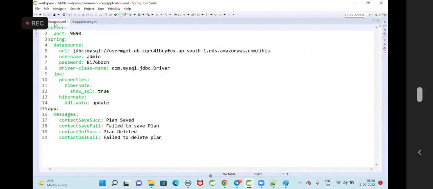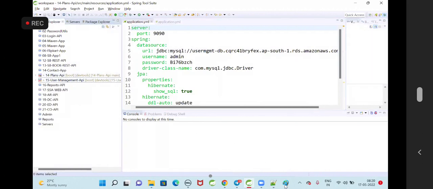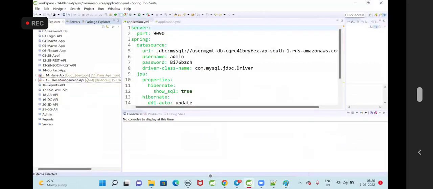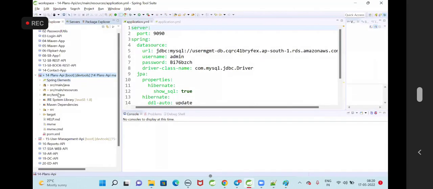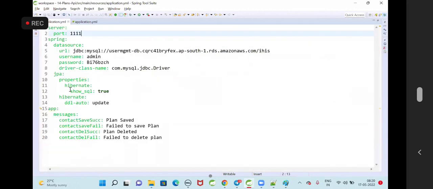Now I am going to configure this. The first one is the plans API. In the same order we are going to configure these details. For the plans API, go to the YML file. Plans API is the first API, so I'm going to configure the port number as 1111. Data source properties, show SQL true, DDL auto update.